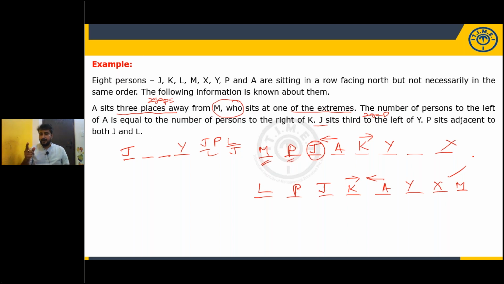One technique I will tell you: in the exam, the clues will be given in order. You need not pick up any clues randomly, because remember that prelims is meant for time management. Start from the first clue onwards.